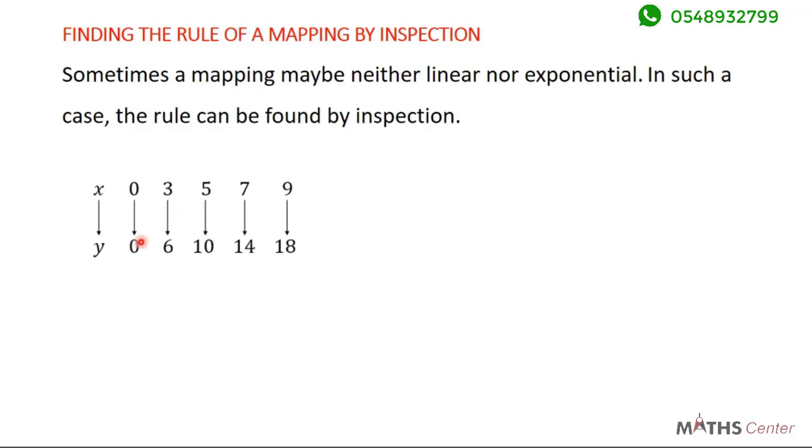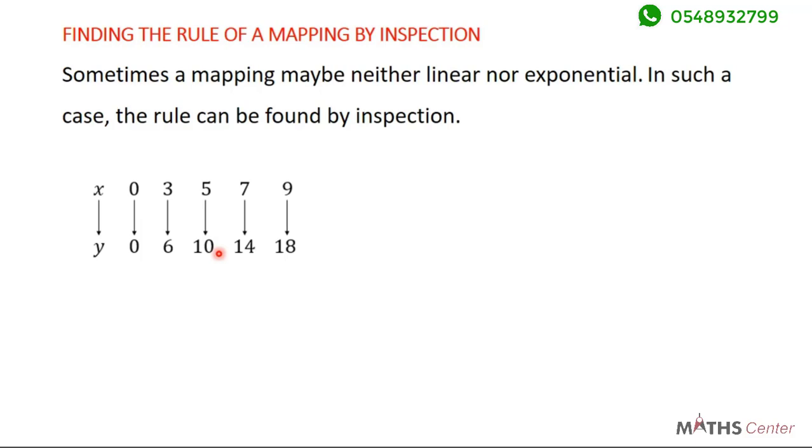So here, the difference between consecutive elements in the domain, if it were linear, they were all supposed to be the same. So we are certain that this is not linear.